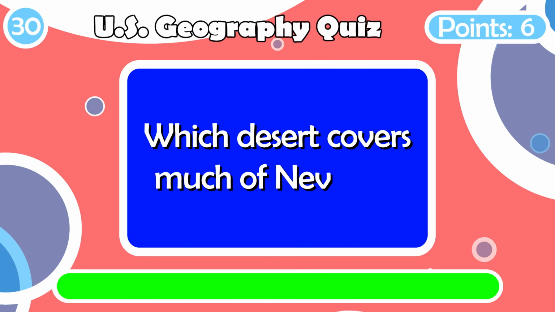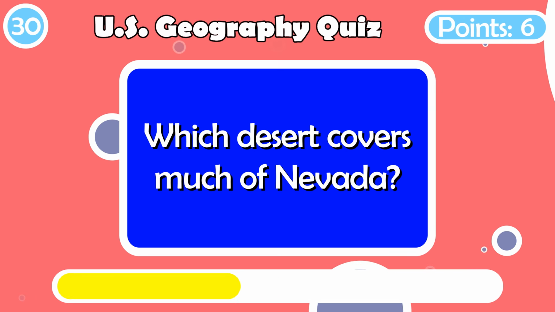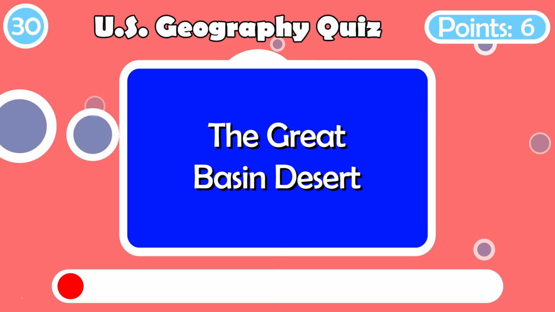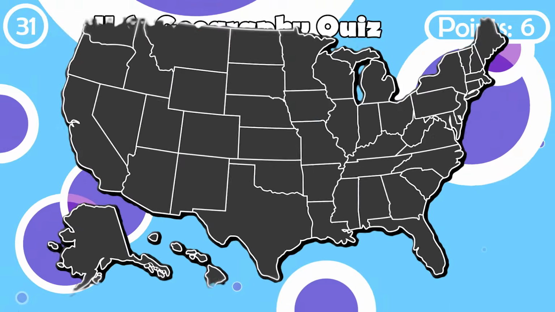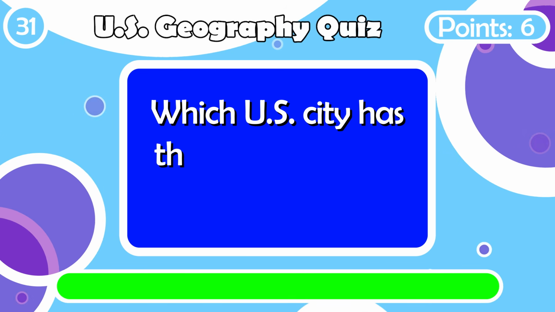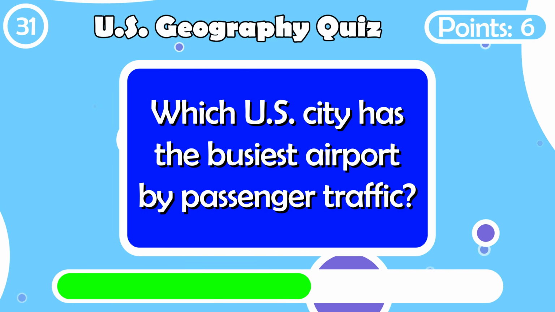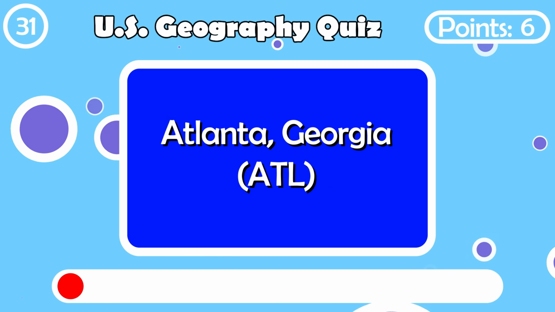Which desert covers much of Nevada? The Great Basin Desert. Which U.S. city has the busiest airport by passenger traffic? Atlanta, Georgia.